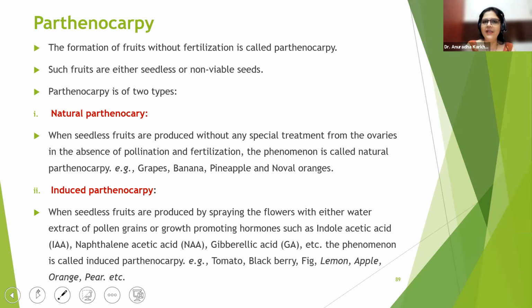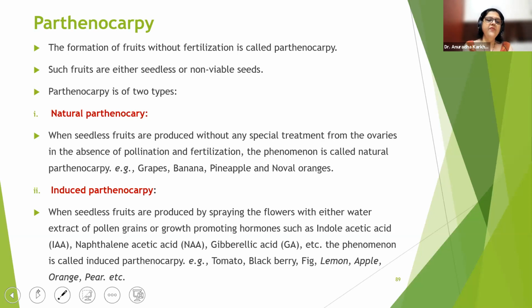It is of 2 types, natural and induced. Induced means we will do it, a human being's activity. Natural means happening in nature. When seedless fruits are produced without any special treatment from the ovaries in the absence of pollination and fertilization, the phenomenon is called natural parthenocarpy. Examples: grapes, banana, pineapple, navel oranges. These are the examples of natural parthenocarpy that is taking place in nature.